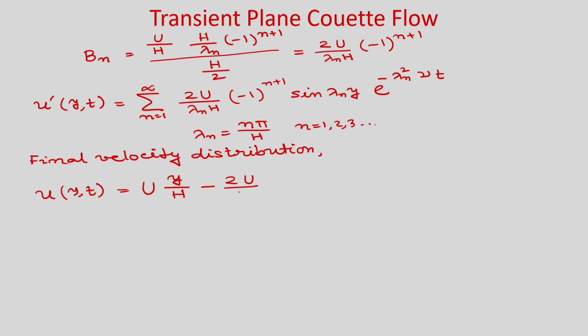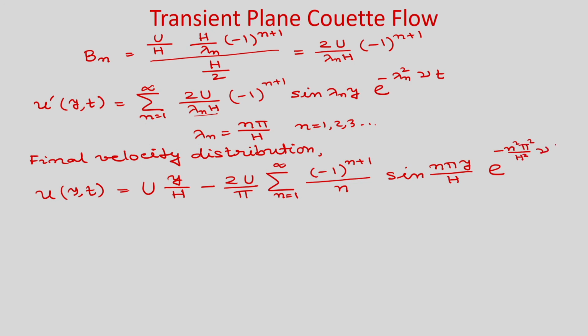If you put n pi, okay, lambda n h we are putting n pi, you will get pi here, summation of n is equal to 1 to infinity. So, we will get minus 1 to the power n plus 1 divided by n, then sin n pi y by h and e to the power minus n square pi square by h square, nu t.